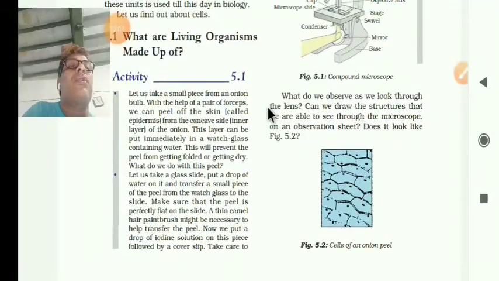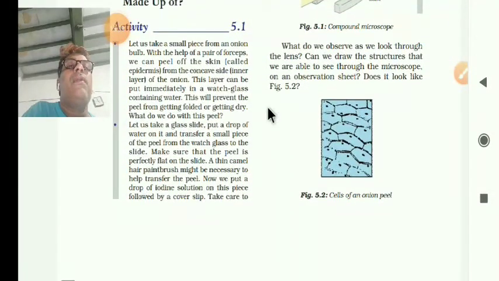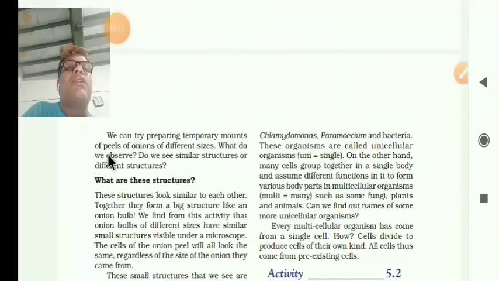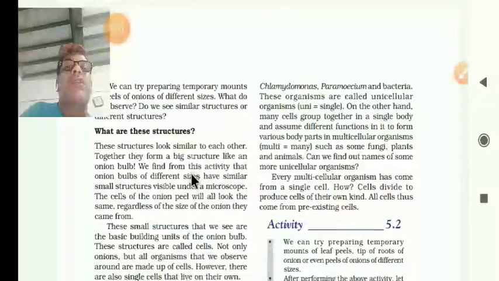We can prepare temporary mounts of the peels of onions of different sizes. So, you have to take different sizes of onions, the big one and the smaller one. What do you observe? Do you see similar structures or different structures? If you take big and small sizes, whether they show similar structures, this you have to study.